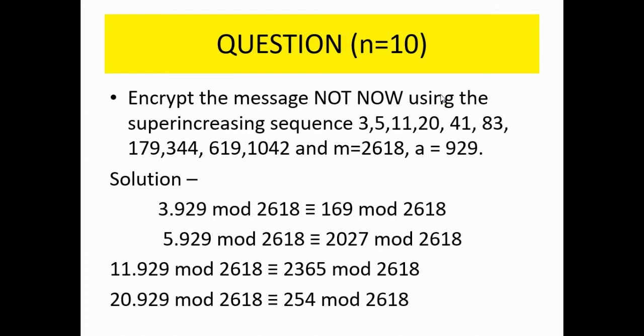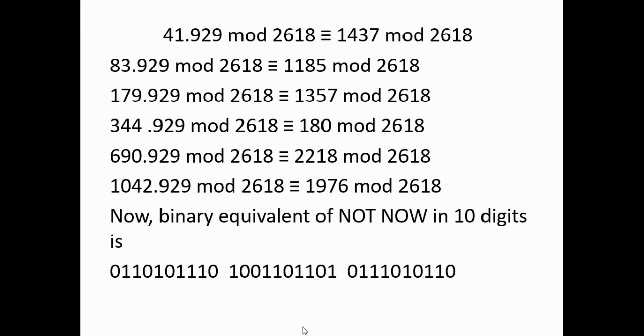Let us see this question. When we take n equal to 10, that means the size of the block is 10. Encrypt the message NOT NOW using this super increasing sequence, this modulus, and this multiplier. First of all, we have to multiply every number in the sequence by the multiplier, 929. So 3 into 929 under modulo 2618 will be this, and 5 into 929 modulo 2618 is 2027. Similarly, you can do it for all.